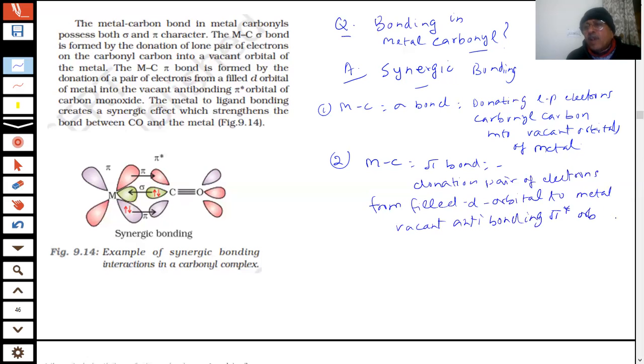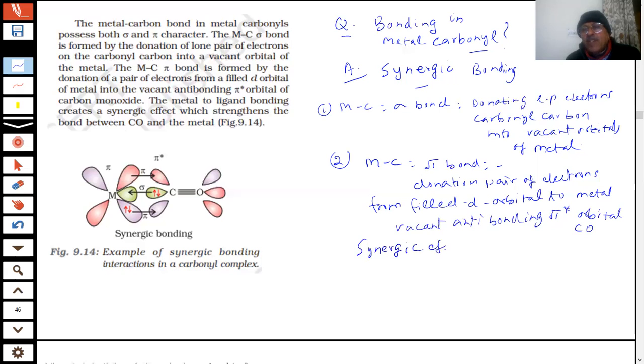Actually, that is molecular orbital theory. What I told you: valence bond theory, crystal field theory, ligand field theory, and molecular orbital theory. In molecular orbital theory, as you have learnt in 11th also, we talk of pi and pi star orbitals, bonding and anti-bonding. So they speak of the pi star orbital of carbon monoxide. This creates a synergic effect.